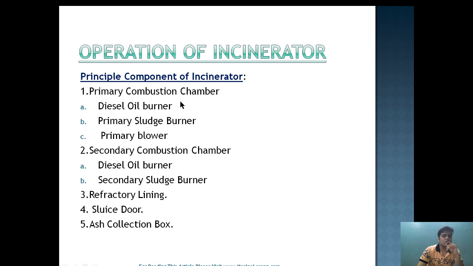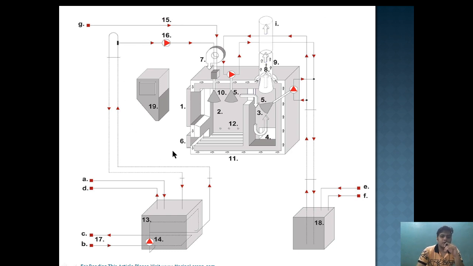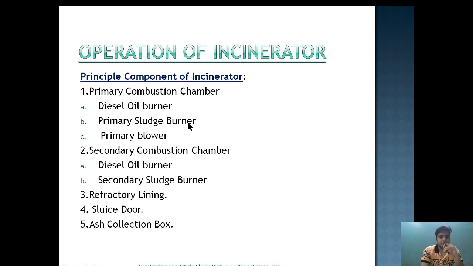The incinerator components can be divided into five parts. One is the primary combustion chamber, one is the secondary combustion chamber, one is the acceleration box, and one is the sluice box. So let's see.